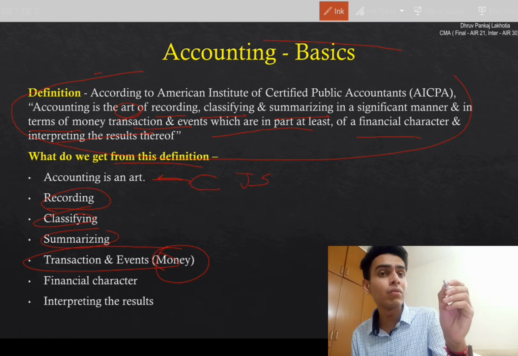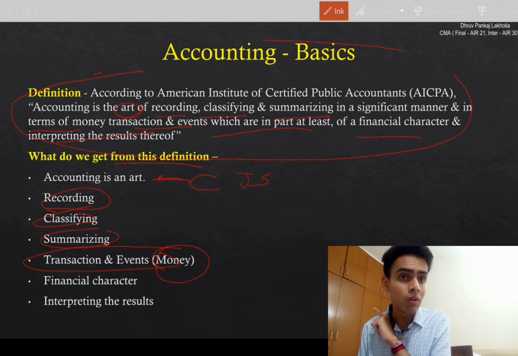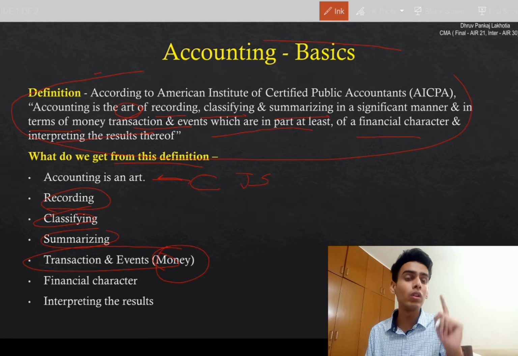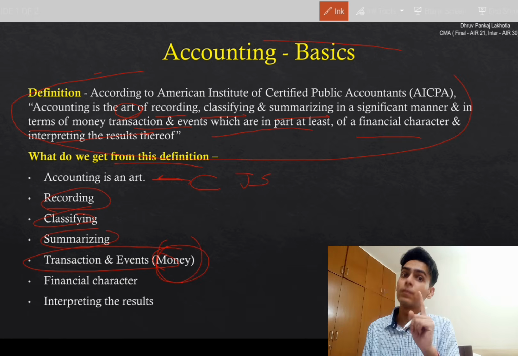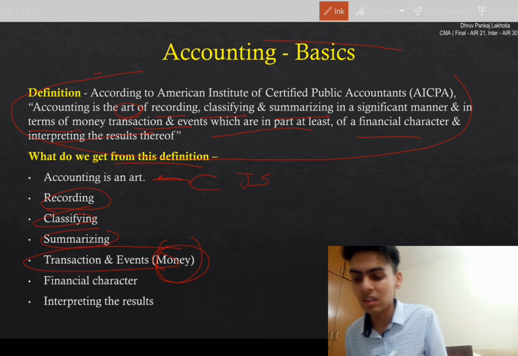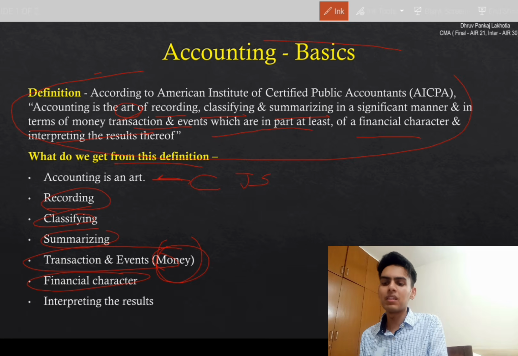Always remember that I'm emphasizing this word because you can't record a non-monetary transaction even though you want to. Okay, you can't. Whenever money is involved, you can record it, but not anything else. Having at least a financial character. Financial character, I told you, business transactions are recorded. Okay, nothing else.